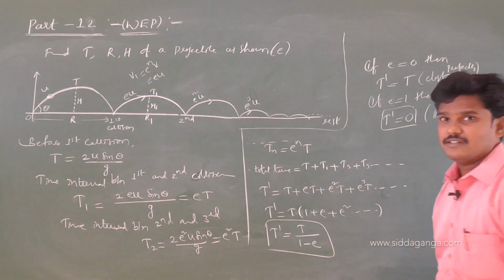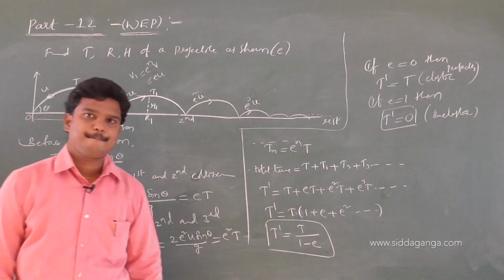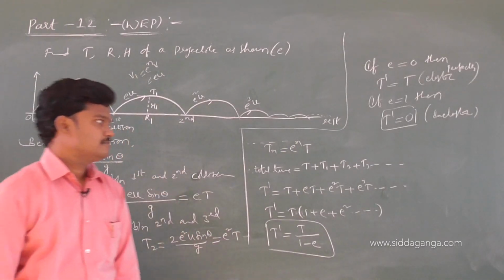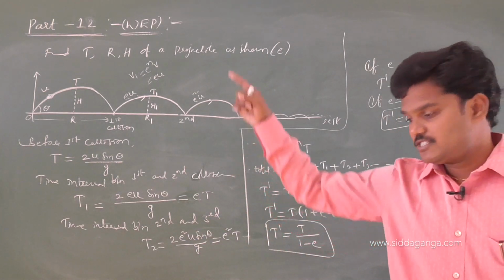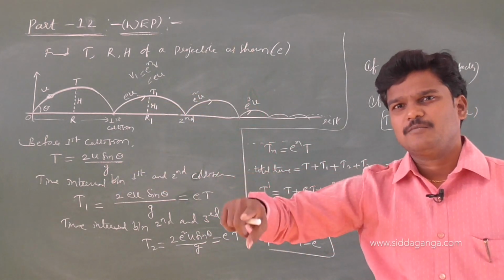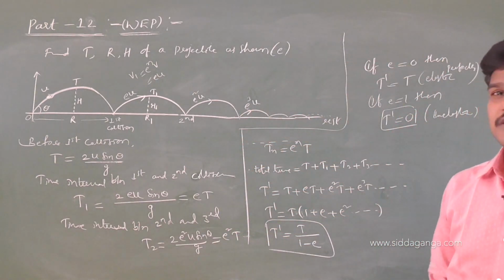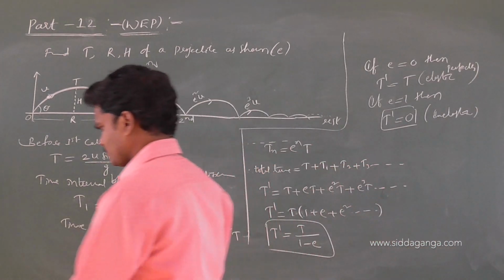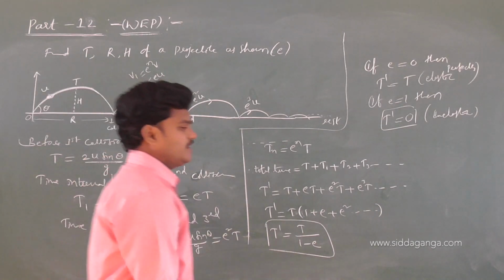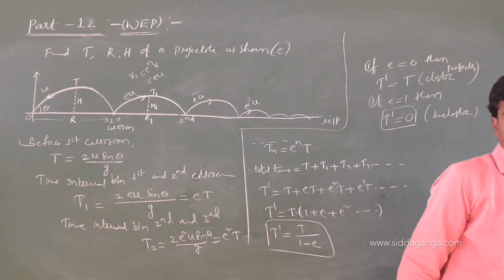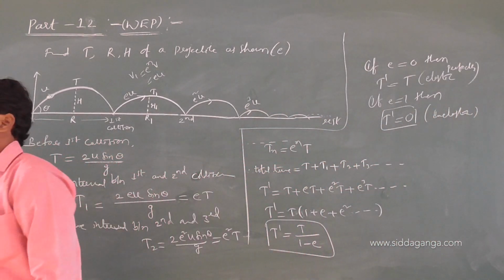So finally I got the relation between times. T dash I got as t by 1 minus e. Take this one. Here I identified how I am extending, means how velocity first projected with u, comes out with eu, next e square u, e cube u, and so on. I have written everything clearly, write it now. In the same way, you try to find range and maximum height.